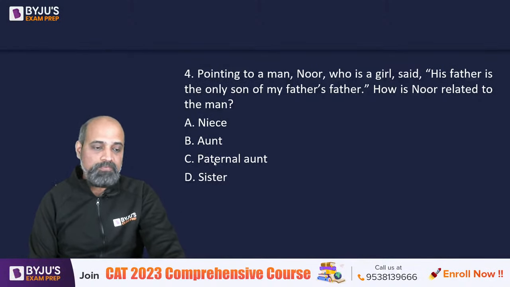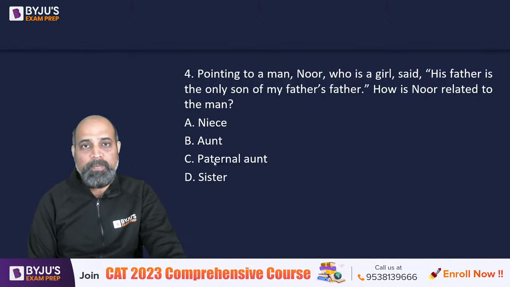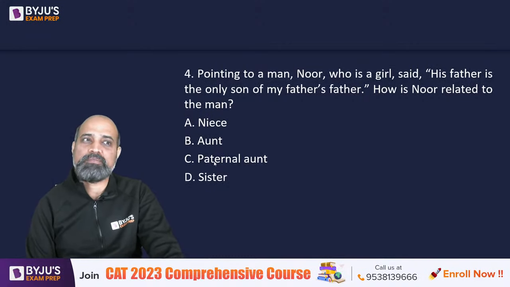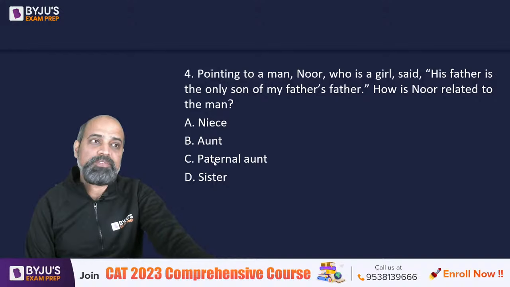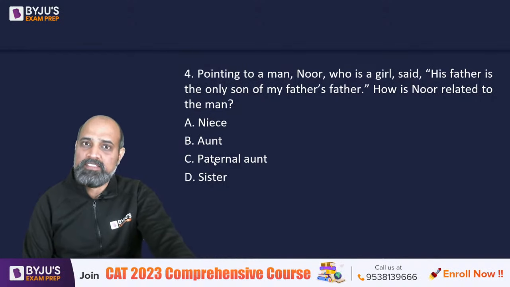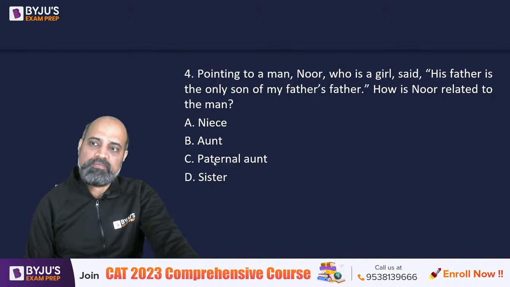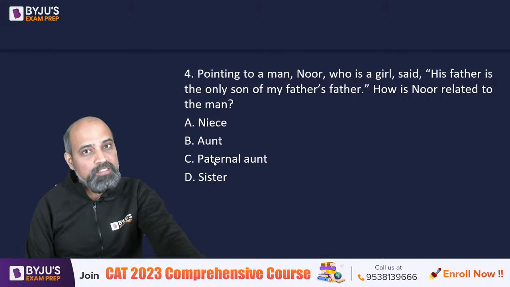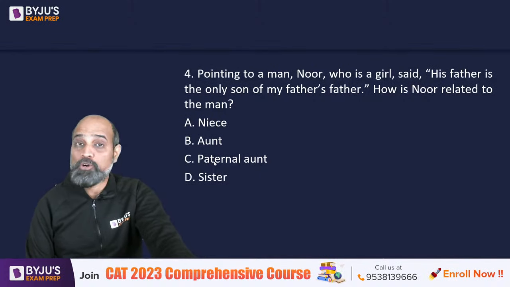So you should always expect questions from blood relations and sequences in series, missing term, singlets, directions, blood relations with symbols, encoding, decoding. ये सब तो definite है.